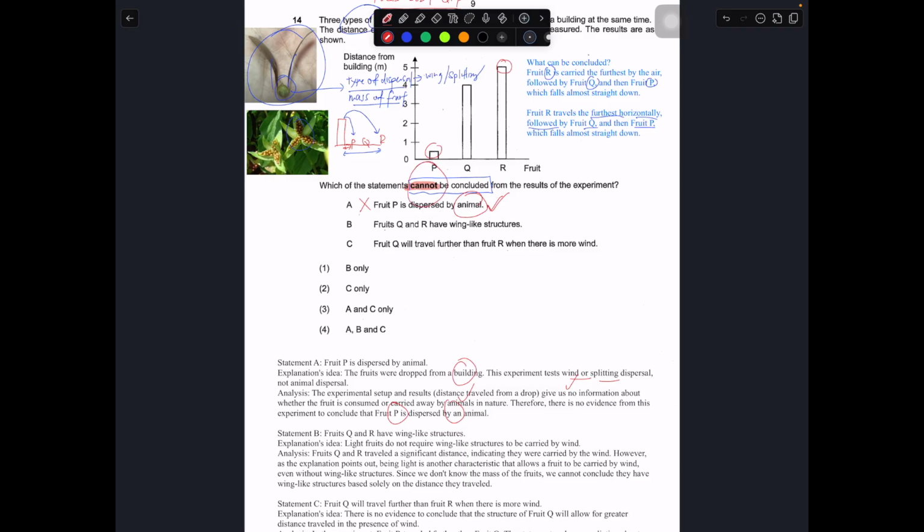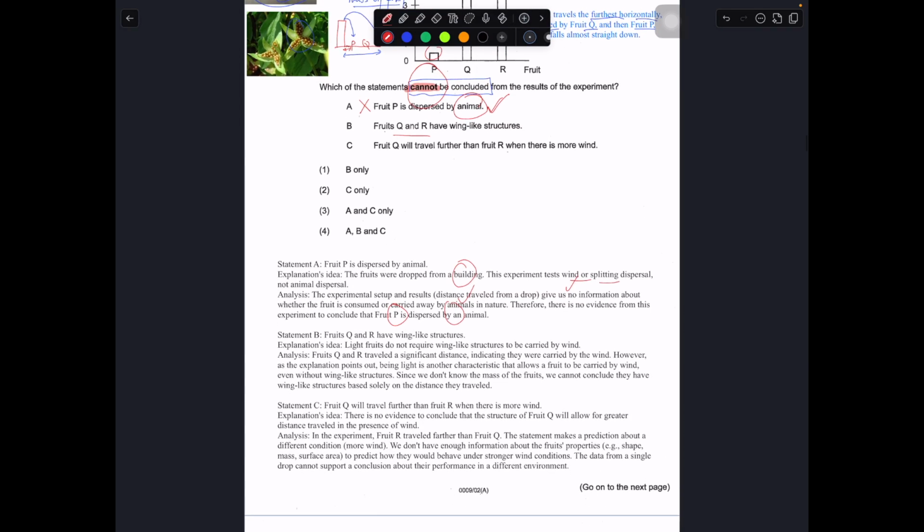So this question, you have to read carefully. For B, Q and R could have wing-like structure. Yes, they could have, but they could also be very light. It could be the case that R is even lighter than Q, so it travels an even further horizontal distance away from the building. So in this case, it may not have a wing-like structure, or you can't conclude that they have a wing-like structure. You cannot conclude, so you put a tick.